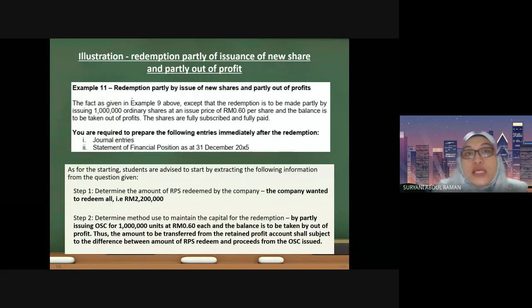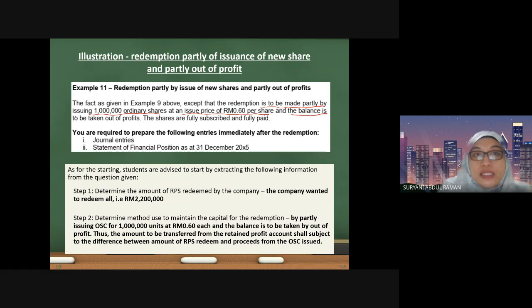Now let us continue with example 11. We are still using the facts in example 9, except that we modify the question: the redemption is to be made partly by issuing 1 million ordinary shares at an issue price of 60 cents per share, and the balance is to be taken out of profits.